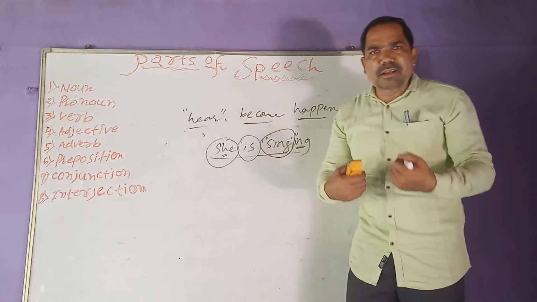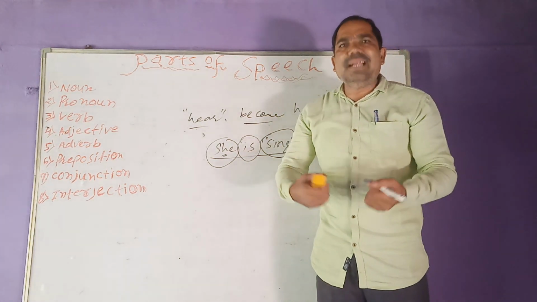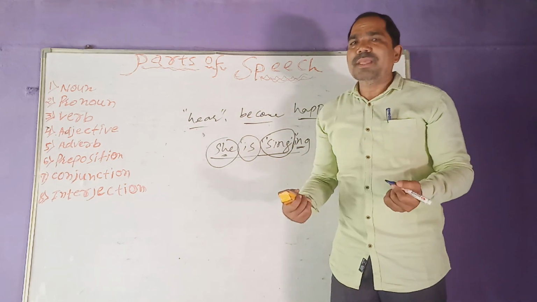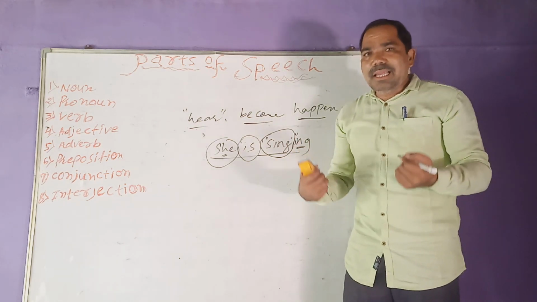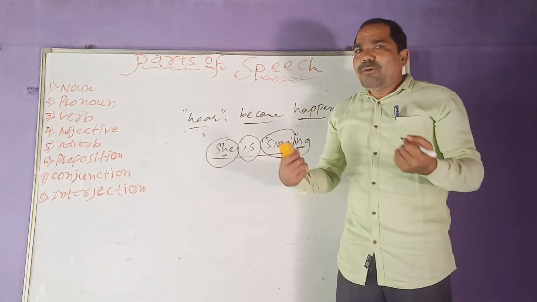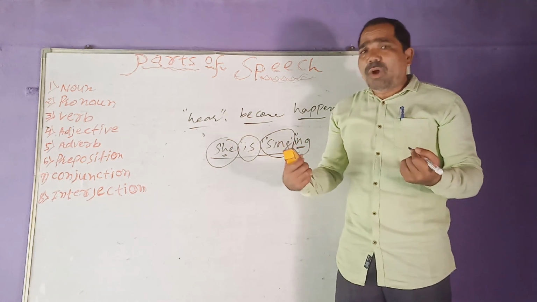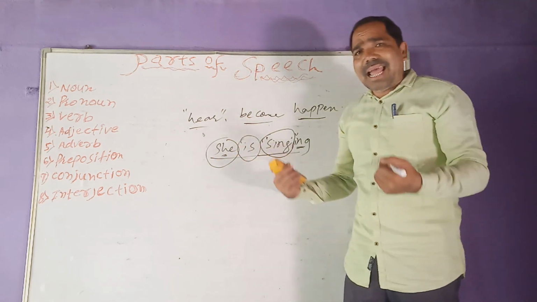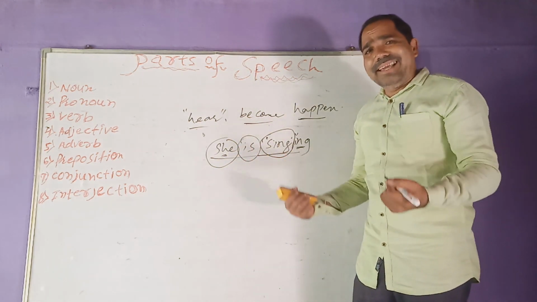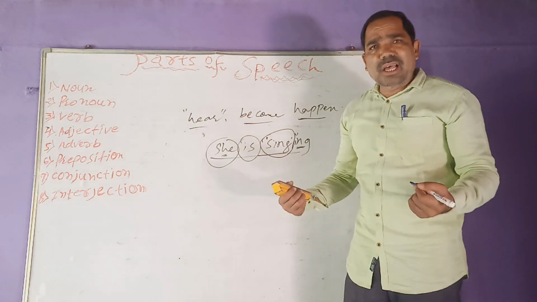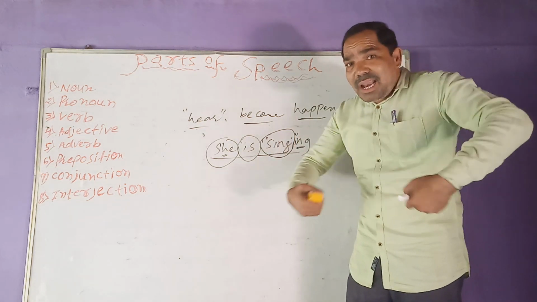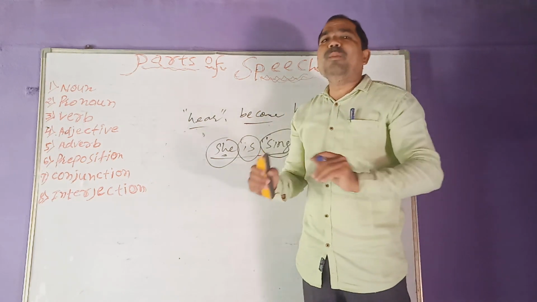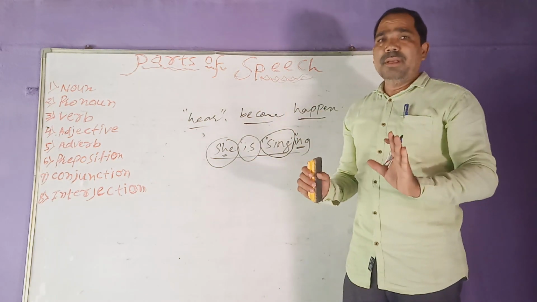I am eating. Understand? I am eating. Eat is going to express the meaning of verb. In the same way, sing, eat, beat, clean, wash, sleep. What we can say? Beat, walk, sit, stand, teach, learn, listen. What these are? These are the action words, and these action words have been declared as a verb.